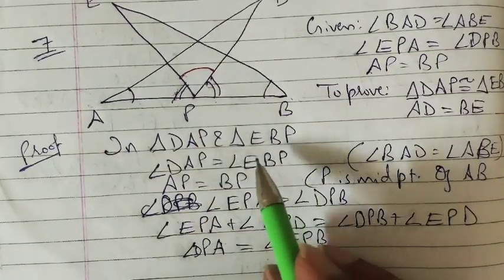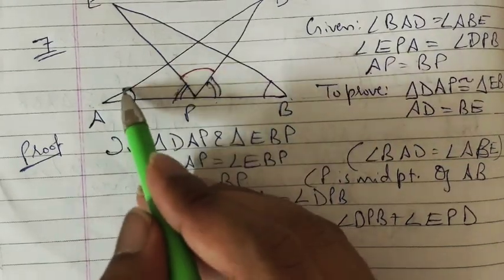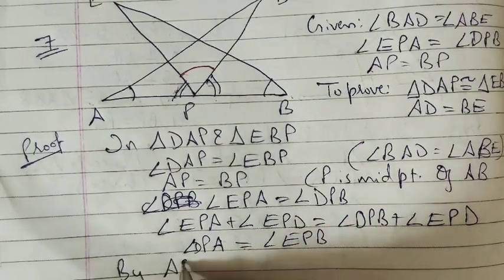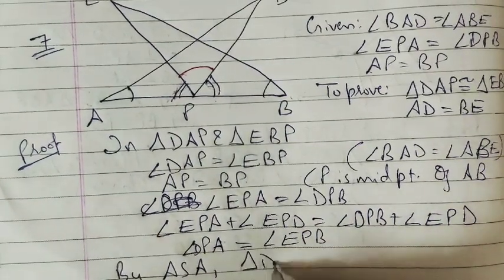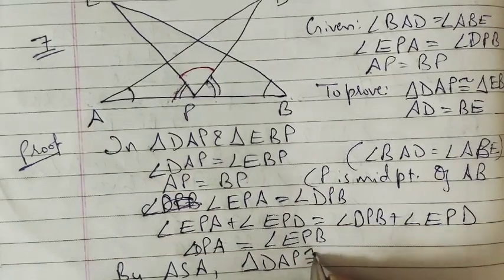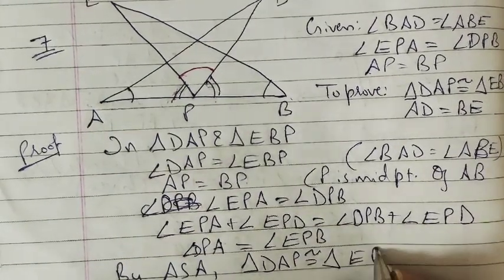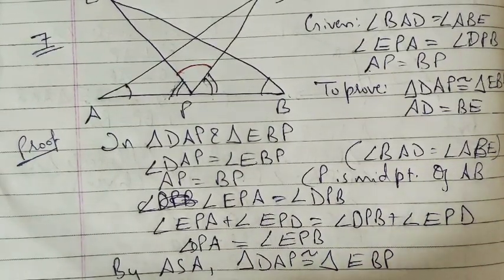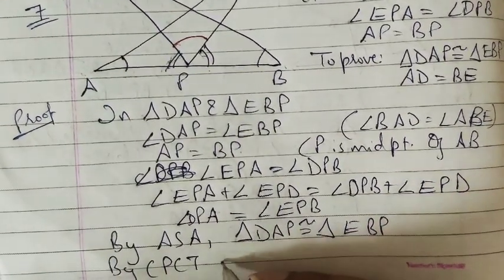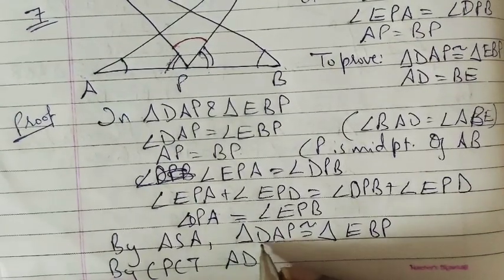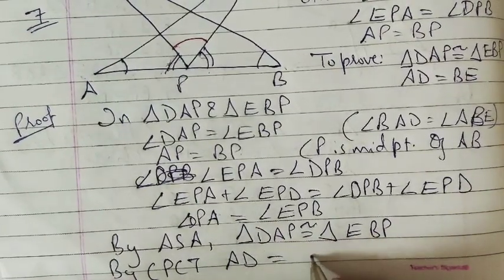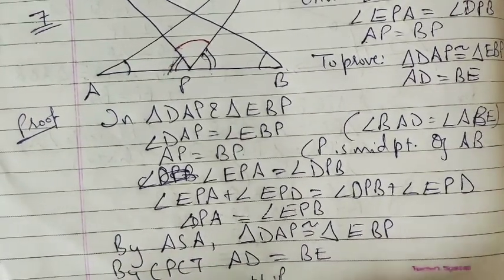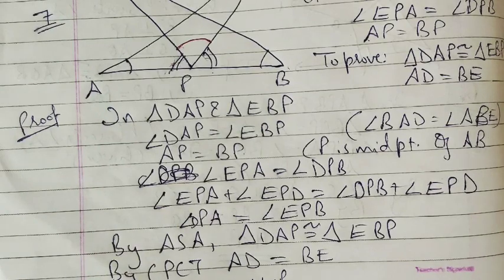So now angle side angle. By ASA, triangle DAP is congruent to triangle EBP. Also by CPCT we can say AD is equal to BE. Hence proved. This is our proof of question number 7.